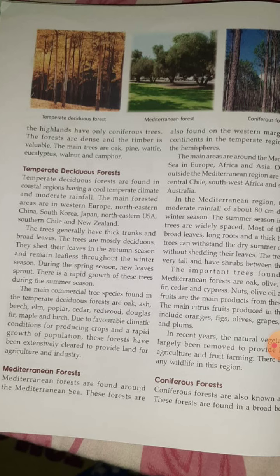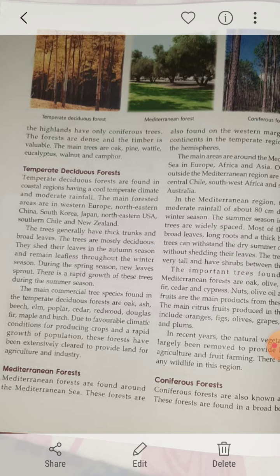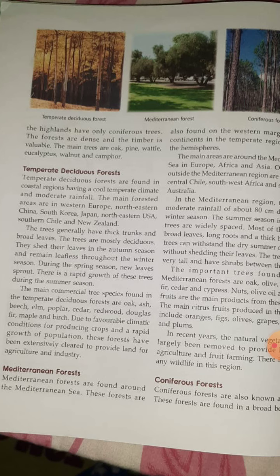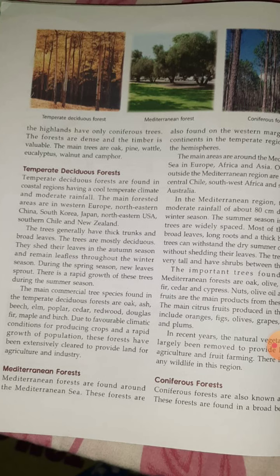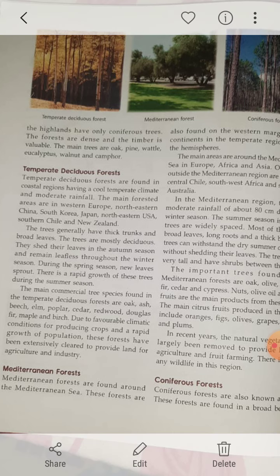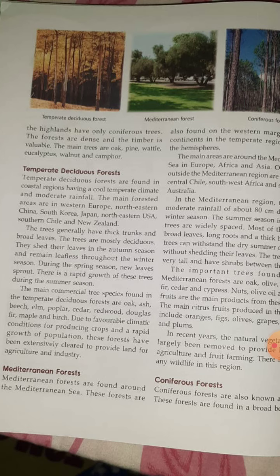Now you know in autumn season what happened? All the trees shed their leaves. Clear? So during the spring season again what happened? New leaves started to grow. Flowers also started to bloom. And there is a rapid growth of these trees during the summer season.